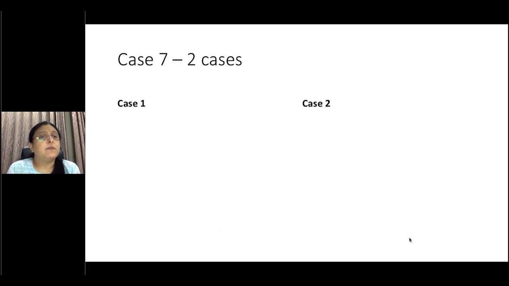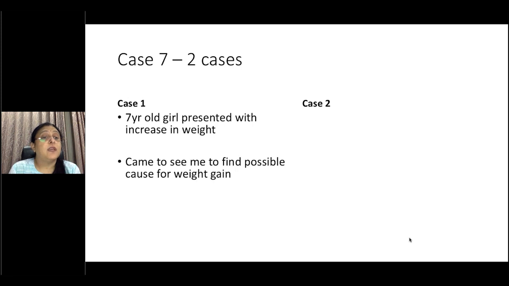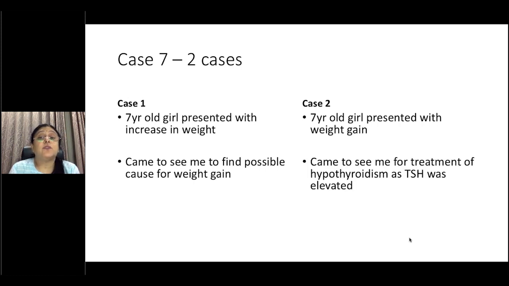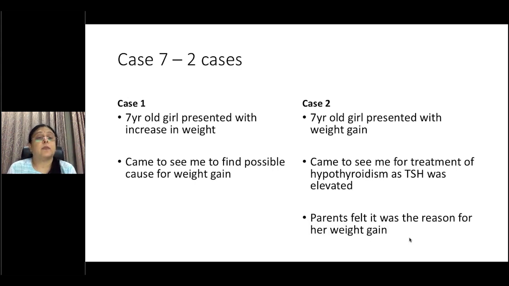So case 7 is about 2 cases, very similar in age and presentation. The first one is a 7-year-old girl who presented with an increase in weight. She came to see me to find the possible cause for the weight gain. The second case was also a 7-year-old with weight gain, who came to see me for the treatment of hypothyroidism as TSH was elevated. Parents felt it was the reason for her weight gain.